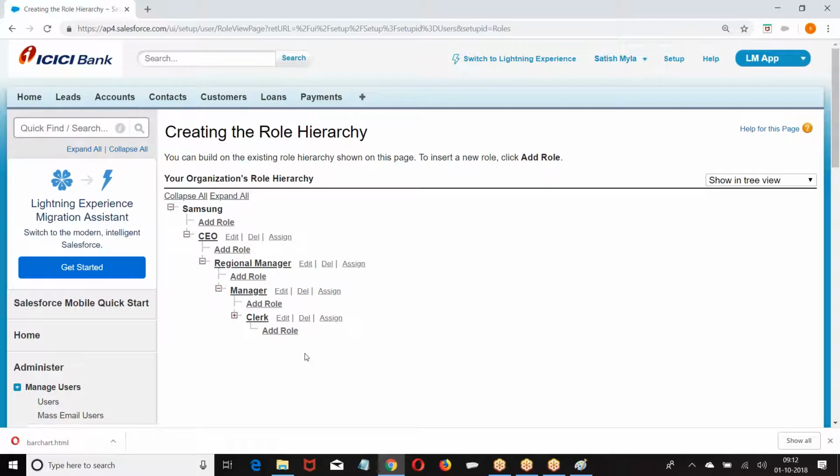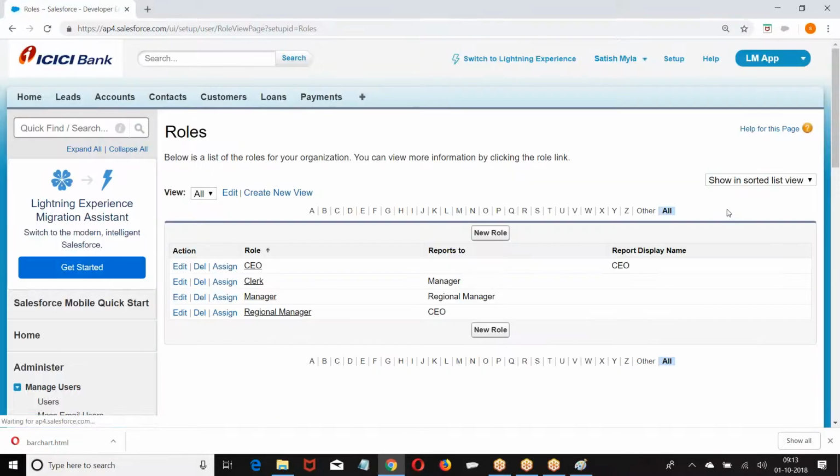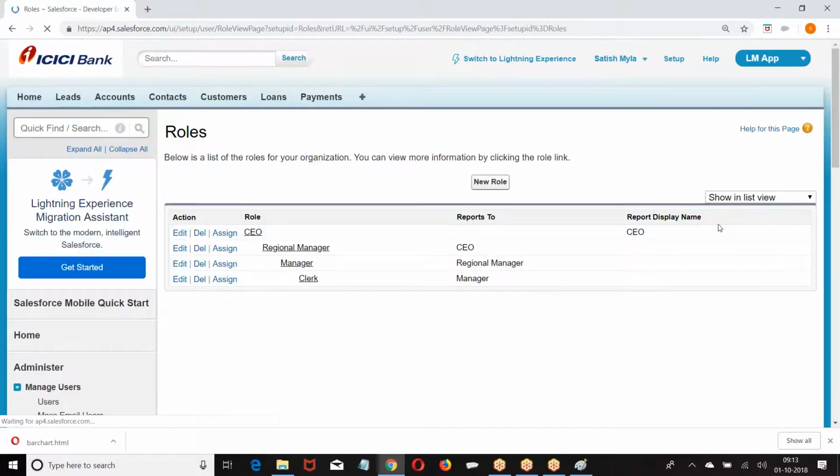Now when you look at this role hierarchy, what is the structure we are seeing right now? Tree structure. Now if you don't want the tree structure, you want to see alphabetical order, show in sorted list. We are getting alphabetical order. Otherwise, list. Out of all these three, which is more convenient to us? Tree structure is more convenient.